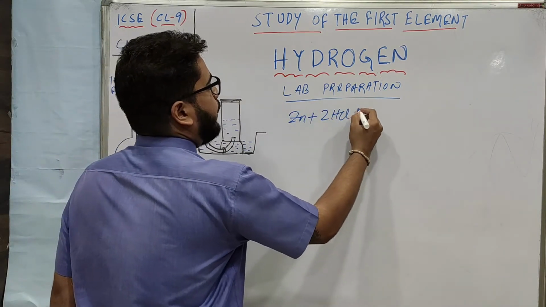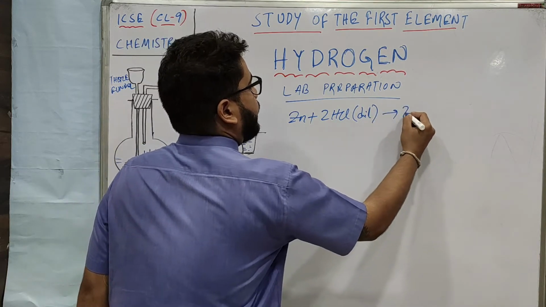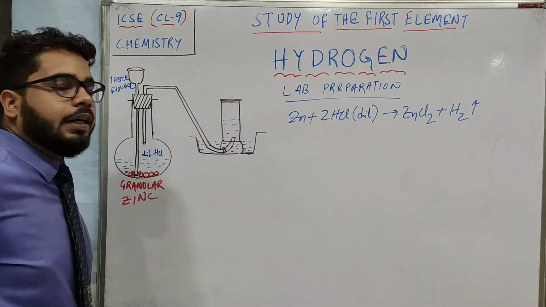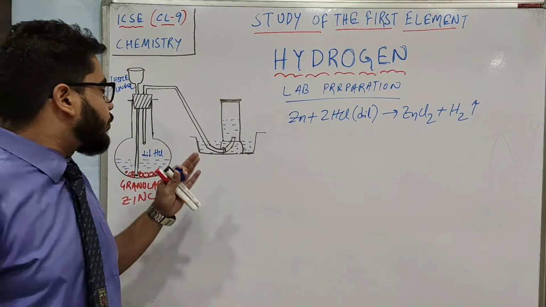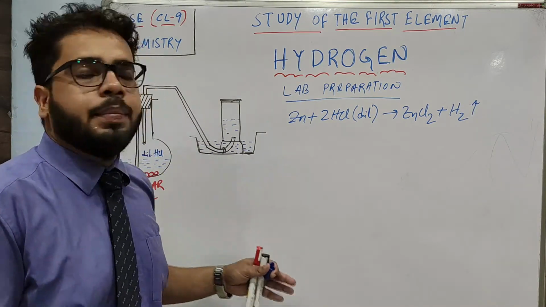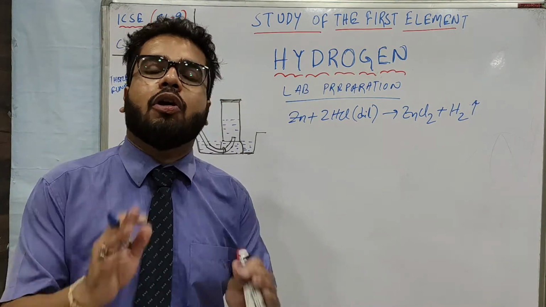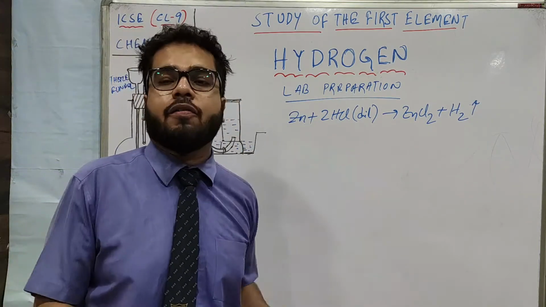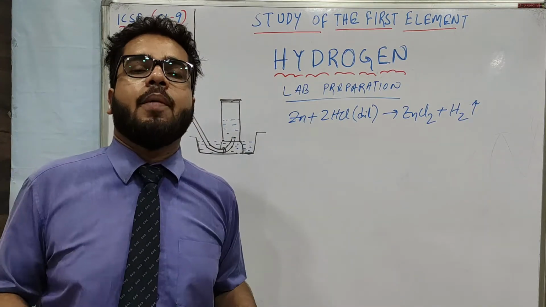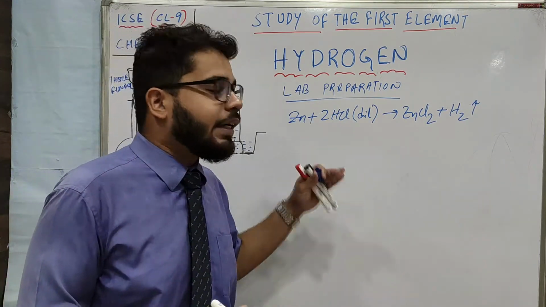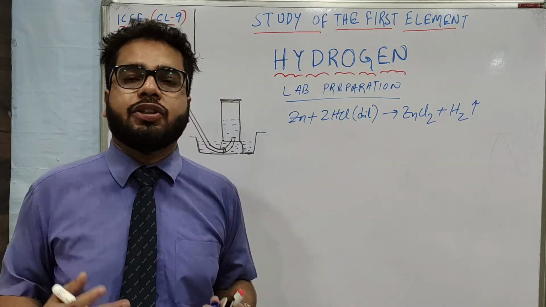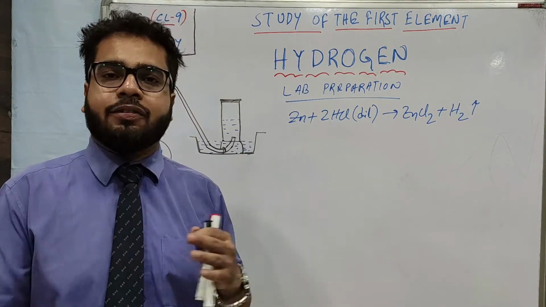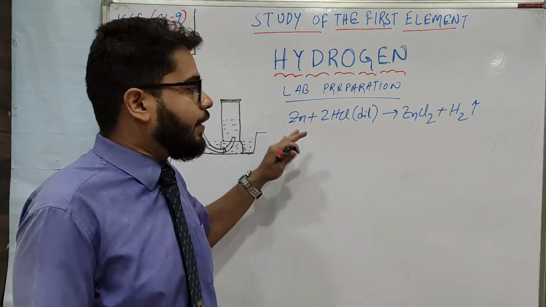So now let's see what happens when they react. Zn plus 2HCl dilute gives ZnCl2 plus H2, right? You have already learned this equation. See, we cannot use potassium, sodium, these metals because they are very active. You won't be able to control the reaction in the lab. Compared to that, if you see the electrochemical series of metals, the position of zinc is moderate. So zinc is not so active like sodium, potassium, calcium, and zinc is not very unreactive or very less reactive. That is why we take zinc.